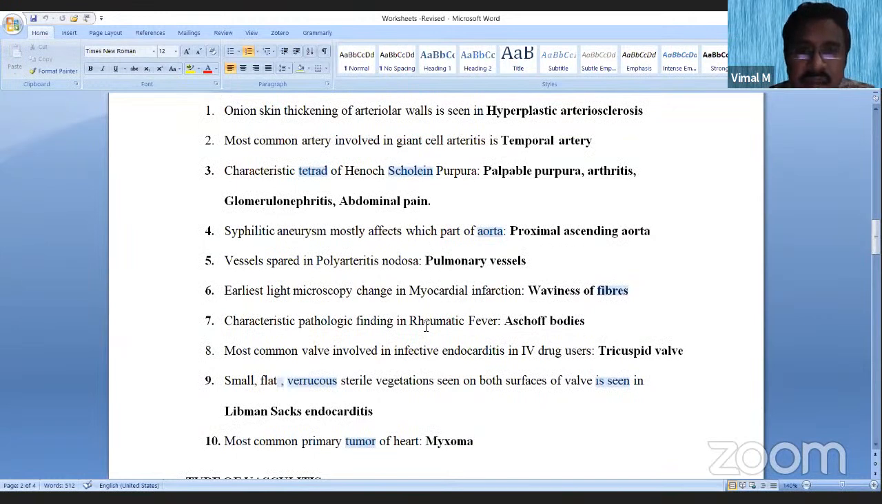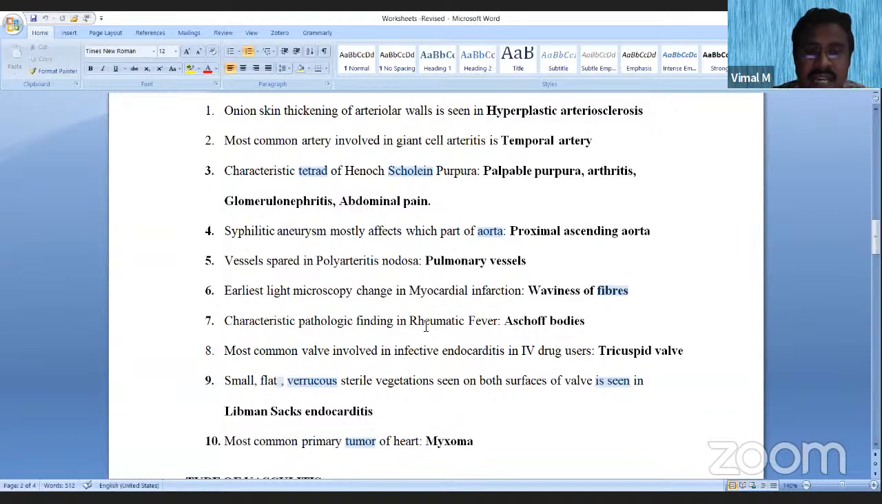Onion skin thickening of the arteriolar walls is seen in hyperplastic arteriosclerosis. Most common artery involved in giant cell arteritis is the temporal artery. And the classic tetrad of Henoch-Schonlein purpura is palpable purpura, arthritis, glomerulonephritis, abdominal pain. These four features, if you remember my class, I told you this is the tetrad. Palpable purpura, arthritis, glomerulonephritis, and abdominal pain.